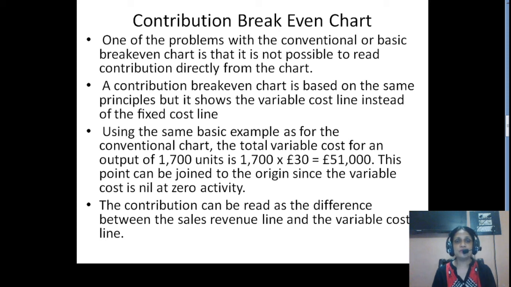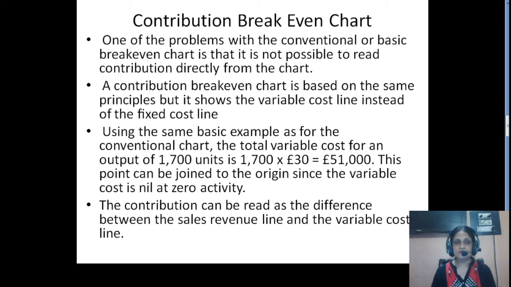A contribution break-even chart is based on the same principles, but it shows the variable cost line instead of the fixed cost line, right? Because contribution is sales minus variable cost, the focus here is on variable cost. So instead of plotting fixed cost, the variable cost line is plotted.